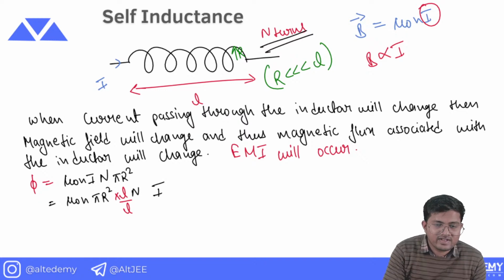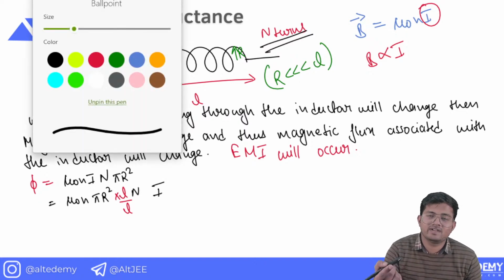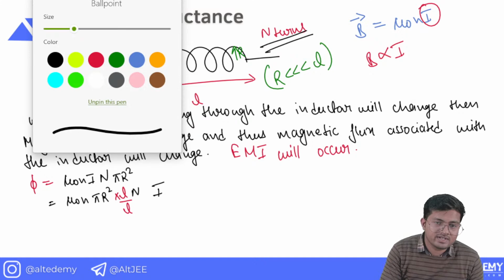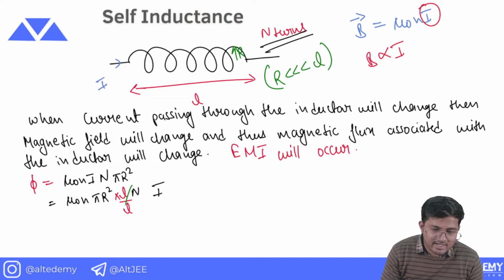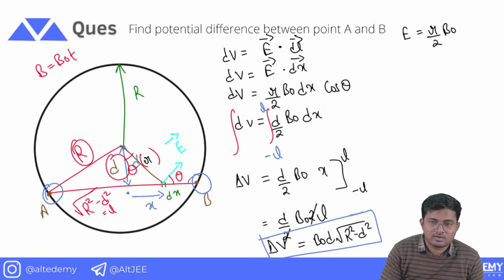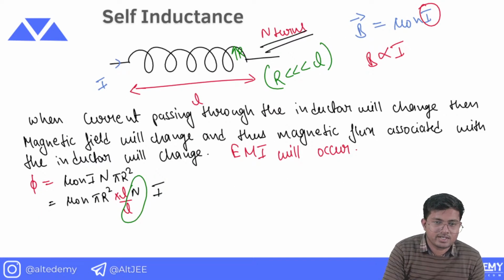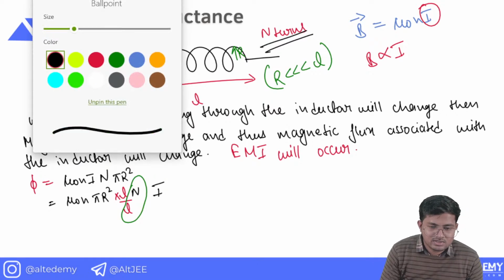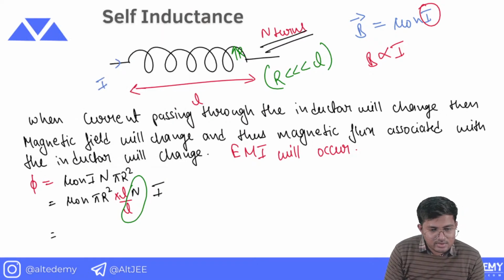When we multiply and divide by L, we get the number of turns per unit length, N by L. So the formula can be written as mu naught n square pi r square L into I.